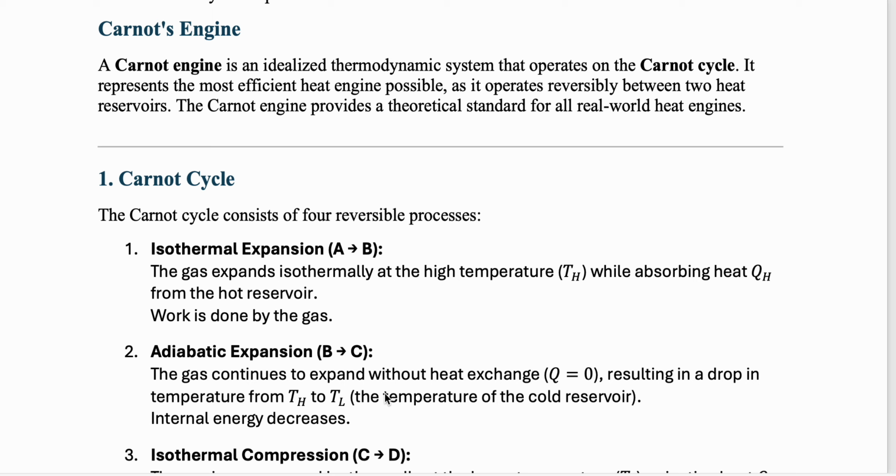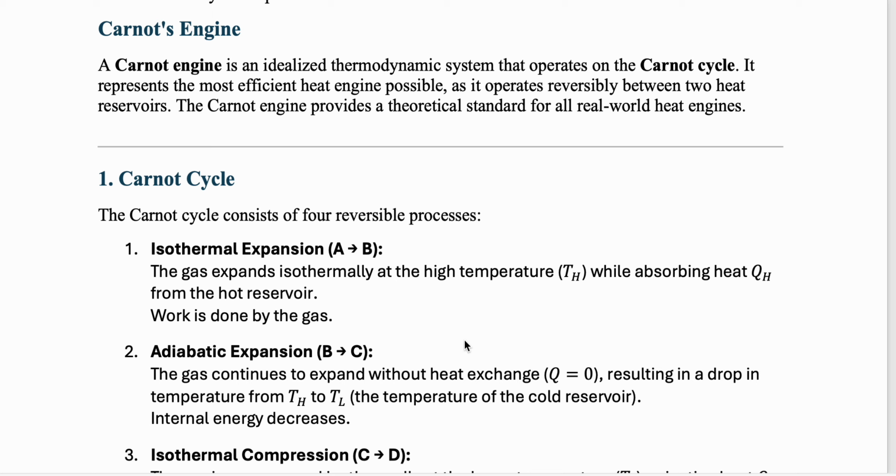Efficiency is something which is in terms of percentage, like an engine can be 100% efficient, which is actually not possible. That is only an ideal case. So efficiency will be in terms of percentage, or you can take it as a value from 0 to 1. So if I say it's 1, it's 100% efficient and so on. So if you consider an idealized thermodynamic system, that will actually be based on something which you call the Carnot cycle. There is a very simple diagram based on which we can understand this.